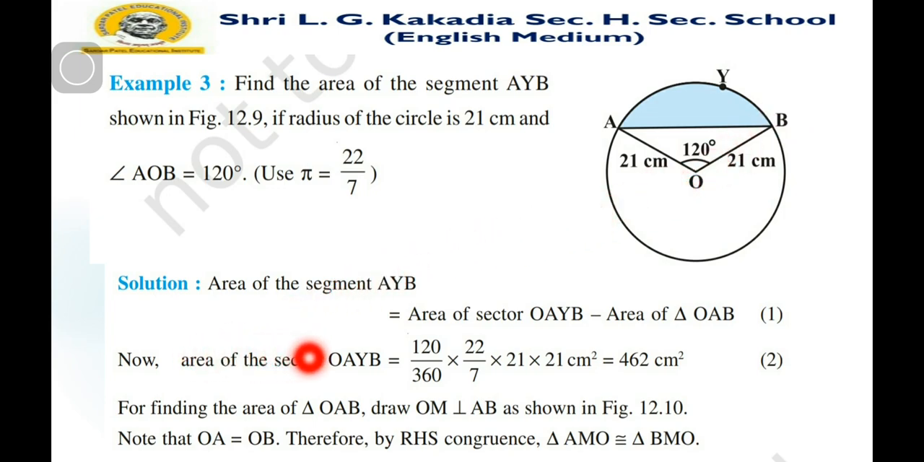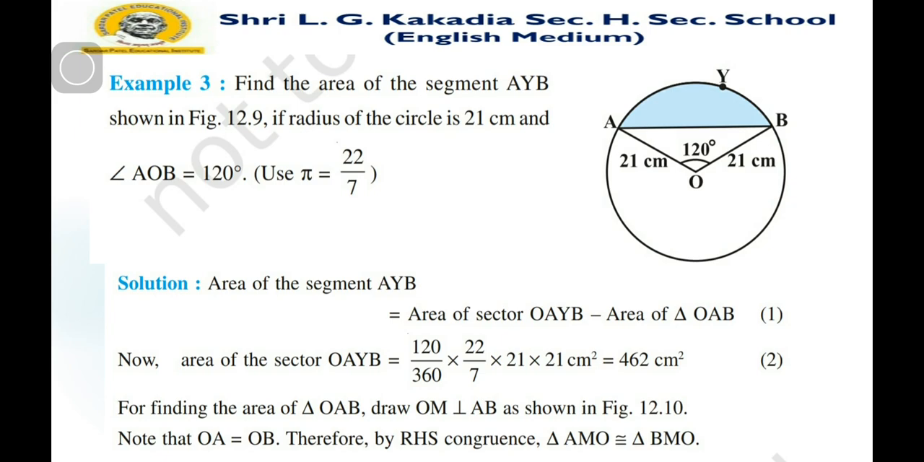Now we want to find the area of the triangle OAB. For finding the area of OAB, draw OM perpendicular to AB, as shown in figure 12.10. Note that OA is equal to OB, because these are radii of the circle.